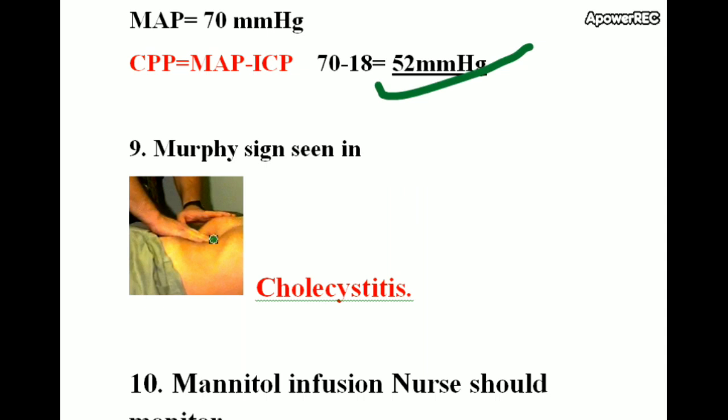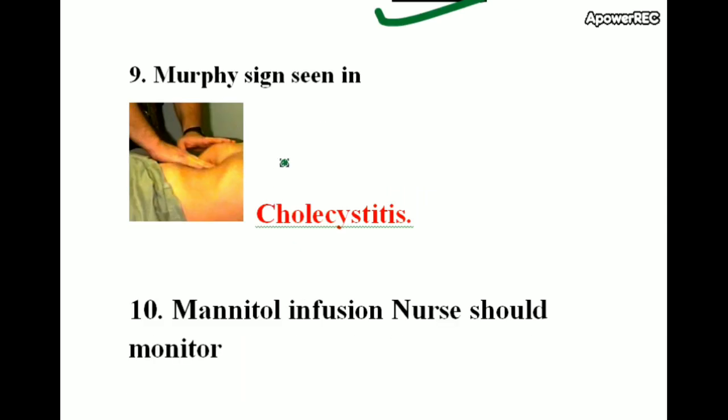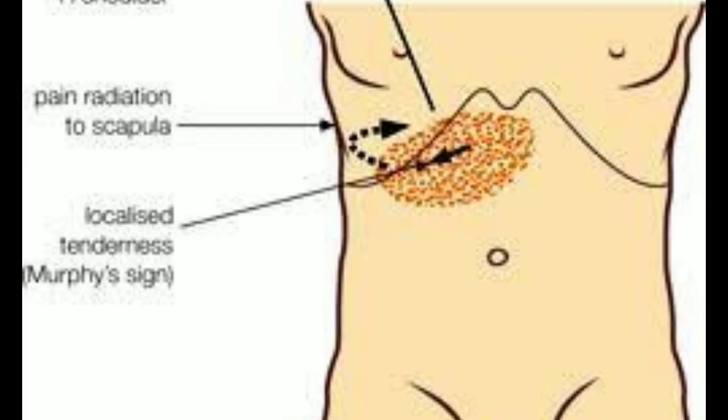If there is pain, we can suspect cholecystitis, that is inflammation of the gallbladder. You have to ask the patient to take a deep breath and at the same time palpate the subcostal area. If there is pain, that is a positive Murphy's sign. You can understand.